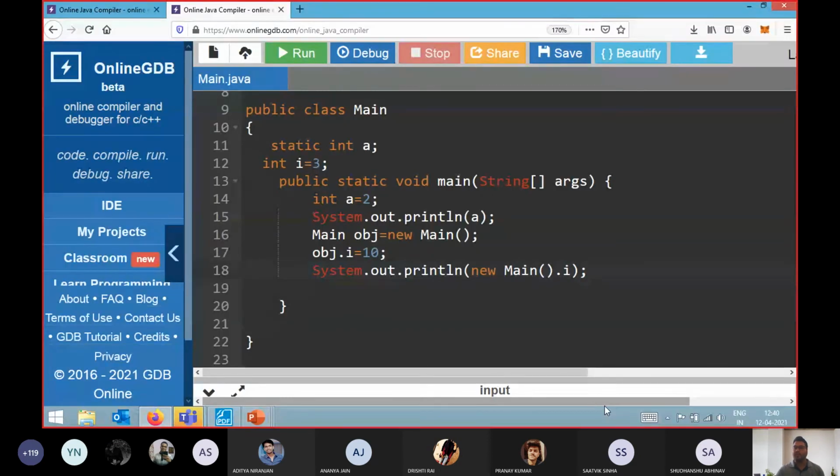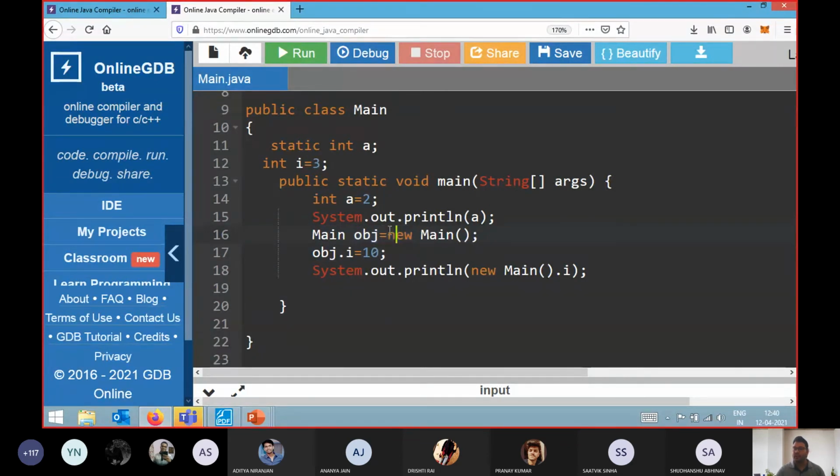Now, one more concept I want to tell you: why don't we write it directly like this? If I write it this way, can I update the value later on? No, I cannot access this statement. So in Java, whenever we create an object, we always use a reference variable. Why?